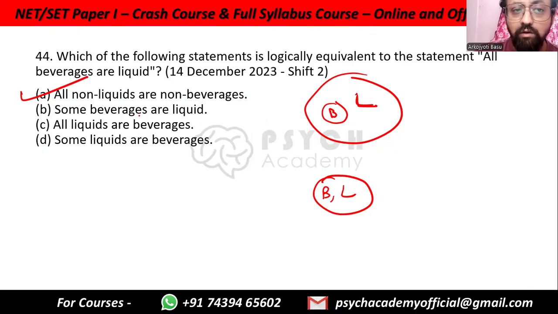Some beverages are liquid. No, it says that all beverages are liquid. Not true. All liquids are beverages. This may not be true. Other liquids may not be beverages. Some liquids are beverages. Yes, some liquids are beverages, but it is not logically equivalent because it is talking about all beverages. So option A.